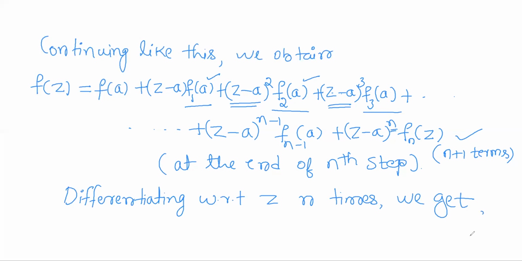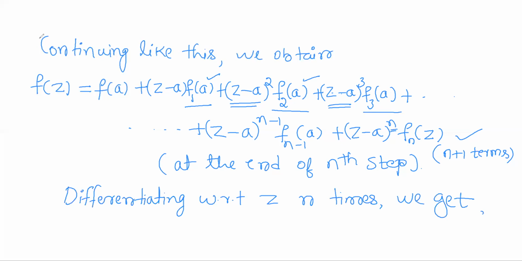Just to recognize the pattern, we shall differentiate this equation one time first.